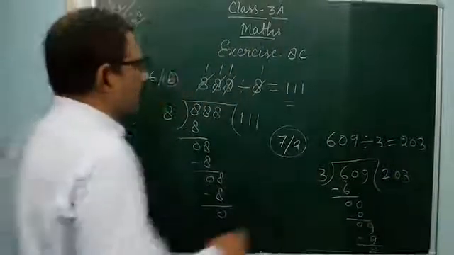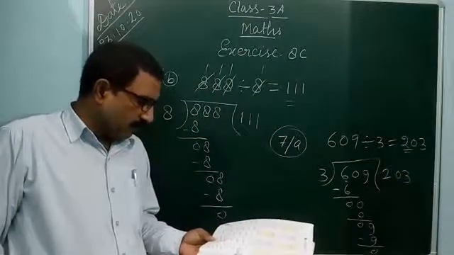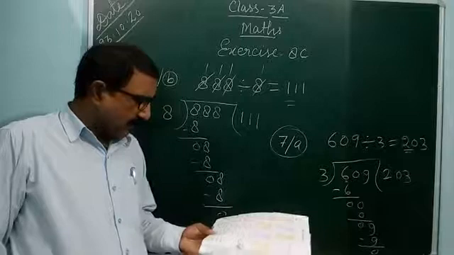So you can do it like that. Now you can do question number 7B, 7C, 7D yourself.